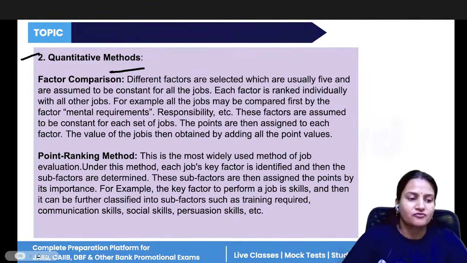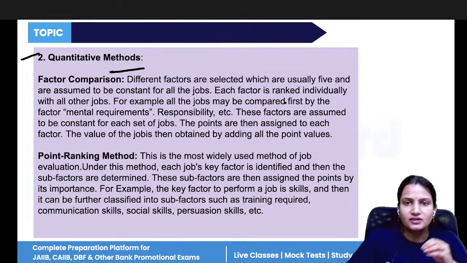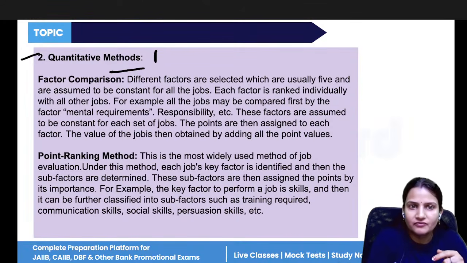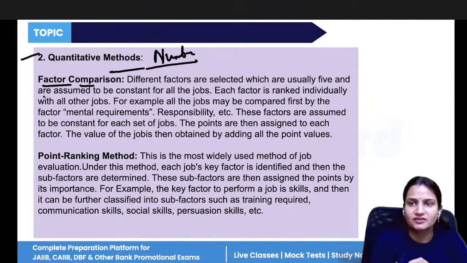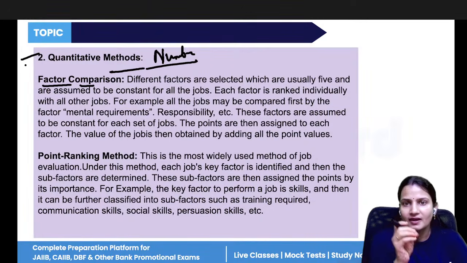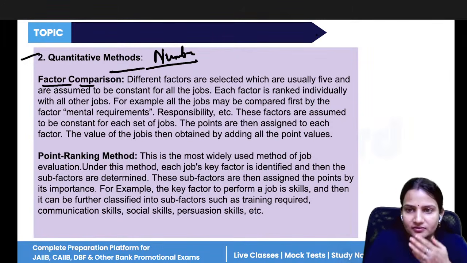Now, next we have quantitative methods. In quantitative methods, numbers are included. So in quantitative, factor comparison is there. Here, different factors will be chosen. The company will choose different factors, like the company has chosen the factors.